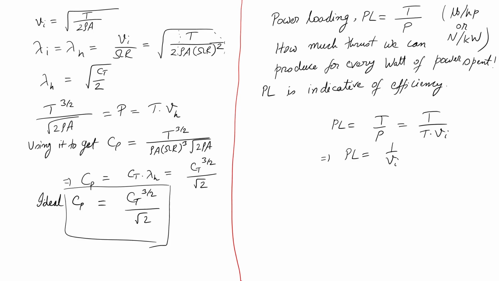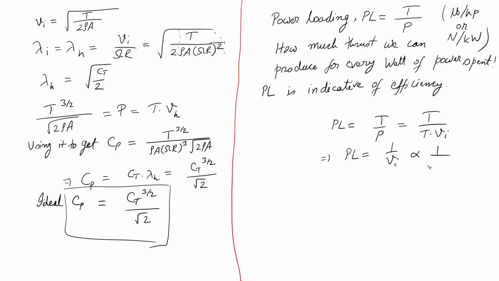How do I minimize my induced velocity? By using a larger disk area for the same weight, as long as my weight does not change much. So, this is also proportional to the square root of disk loading, because we saw Vi was proportional to the square root of disk loading.